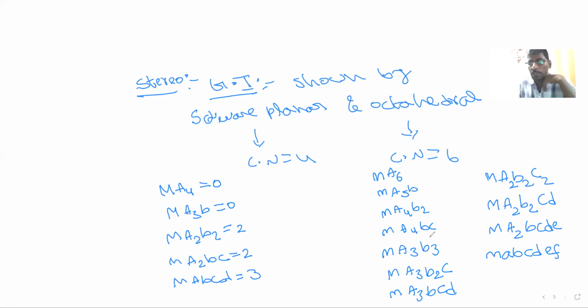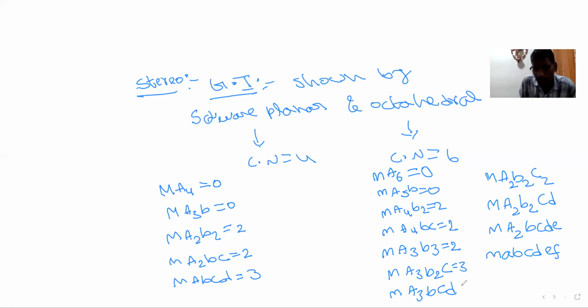All these are possibilities, but which will exhibit geometrical isomerism? You have to remember MA6 does not exhibit, its isomers will be 0. MA5B does not exhibit, its isomers will be 0. MA4B2 will exhibit, its isomers will be 2. This is also 2. It is also 2.